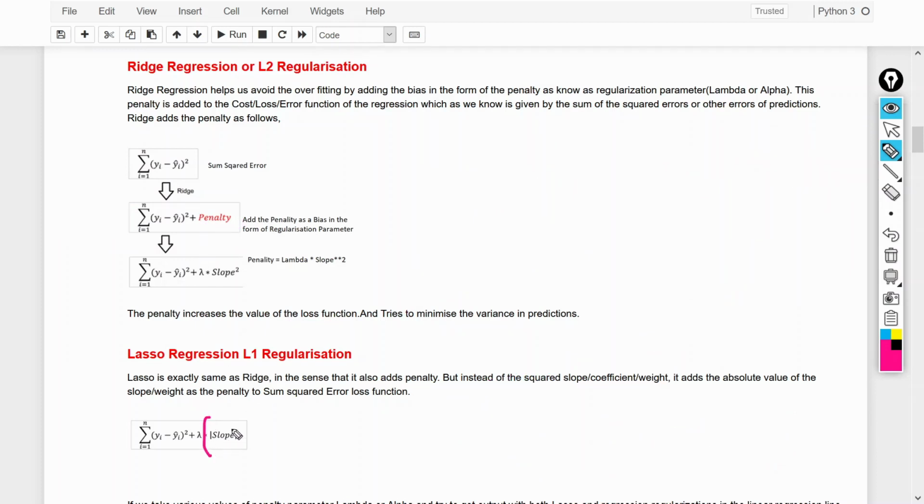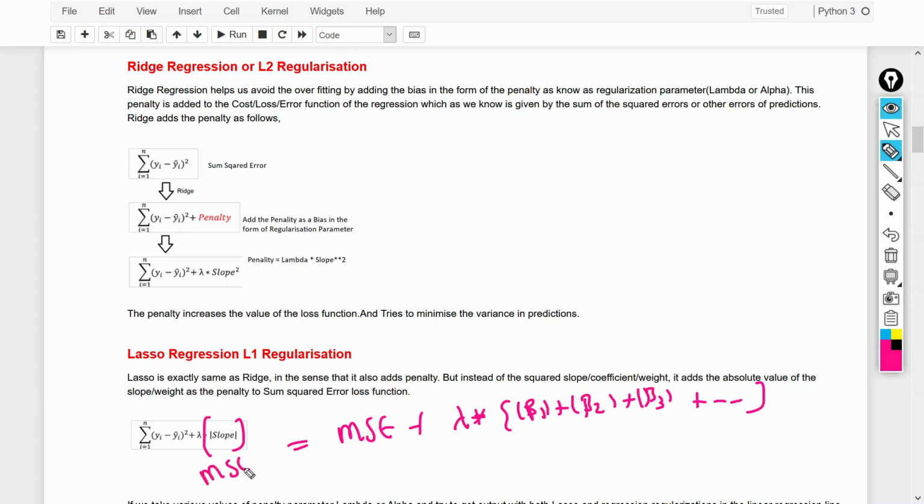And what is the lasso? In lasso, we use the slope. Here in ridge we are using the slope square, and here in lasso we are using the absolute value of the slope. It means for multiple linear regression, we can say lambda multiplied by the absolute value of beta 1 plus the absolute value of beta 2, the absolute value of beta 3 and so on. So this would be your formula for the multiple linear regression MSE with lasso. This is the penalty term we will add.